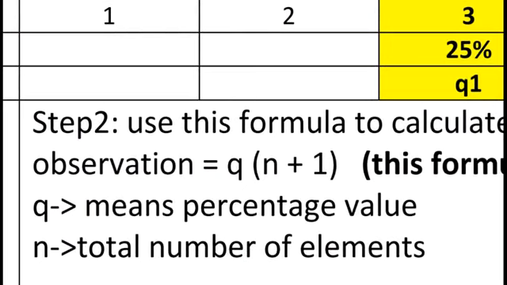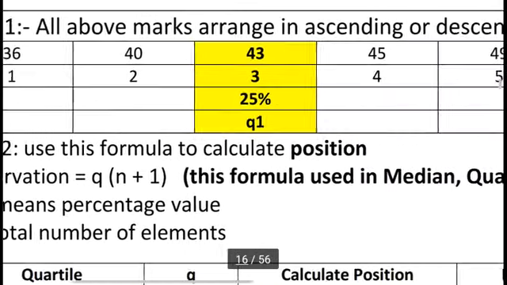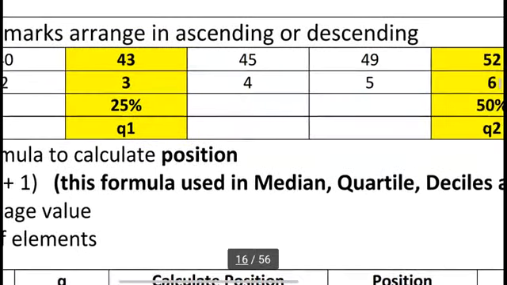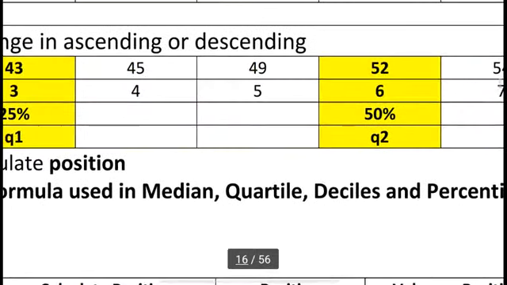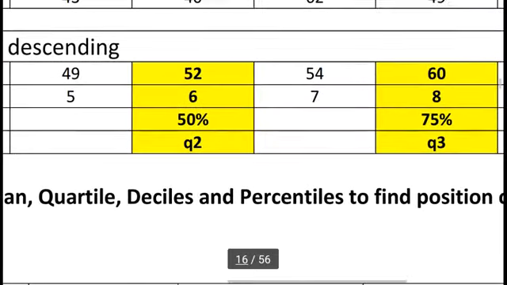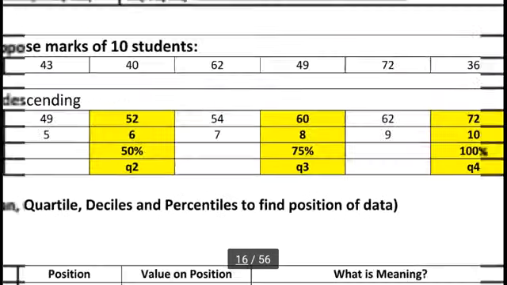This is a formula, but we need not use this directly. We use this formula to know the internal process of how a quantile works. This formula is used in median, quartile, decile and percentile to find the position of data.